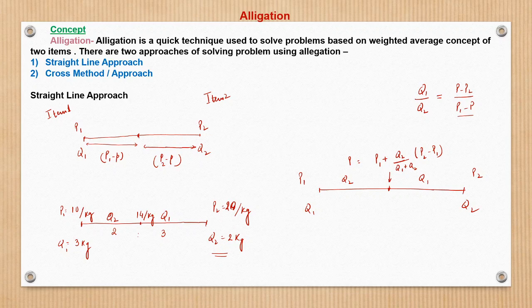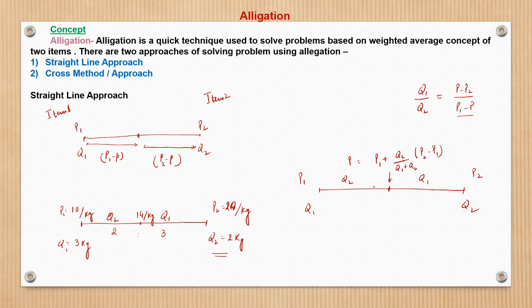This is the average price. So what we are doing here, basically, we are dividing the two parts, one before the weighted rate and the other after the weighted rate, in the ratio of Q2 is to Q1, the inverse ratio. And the weighted price we can calculate by adding P1 with this Q2 times.